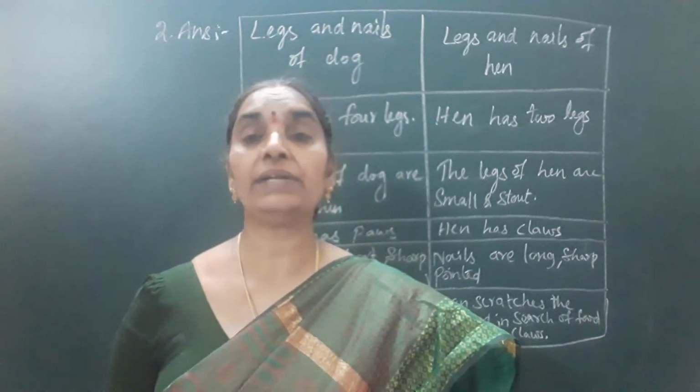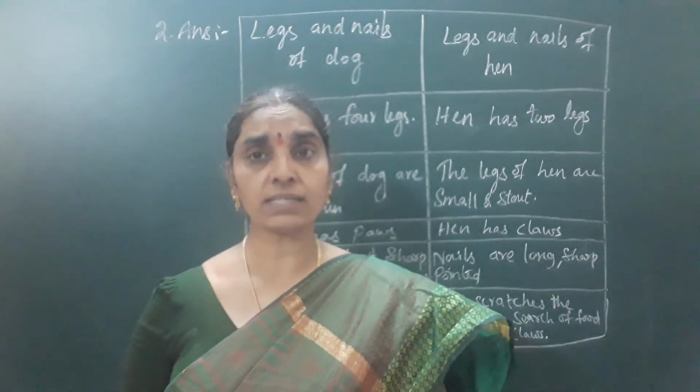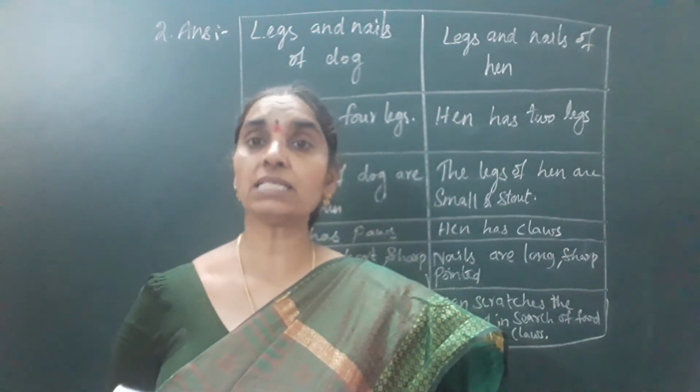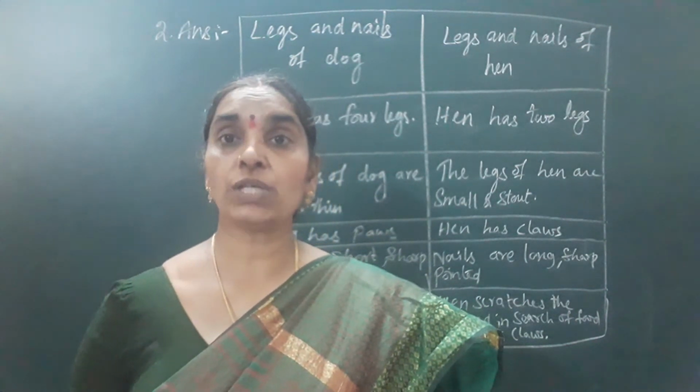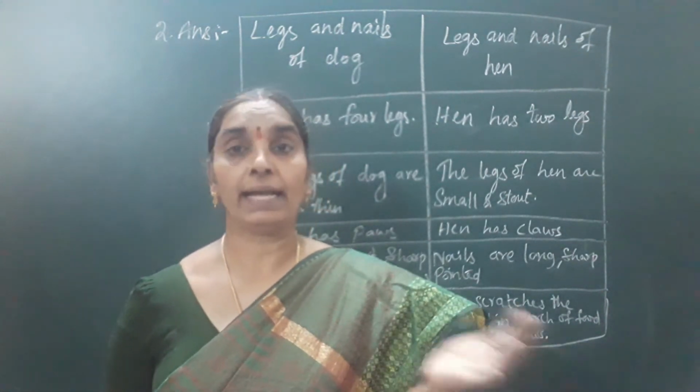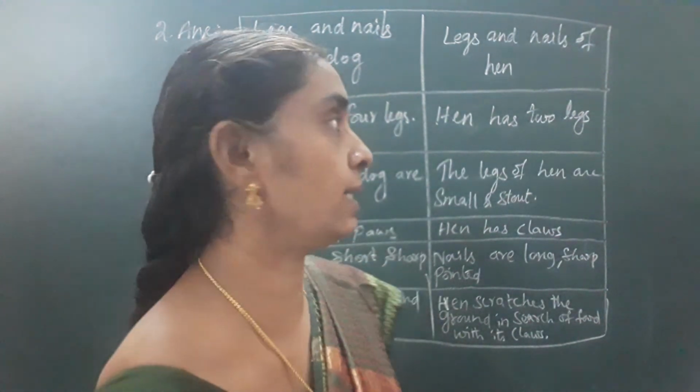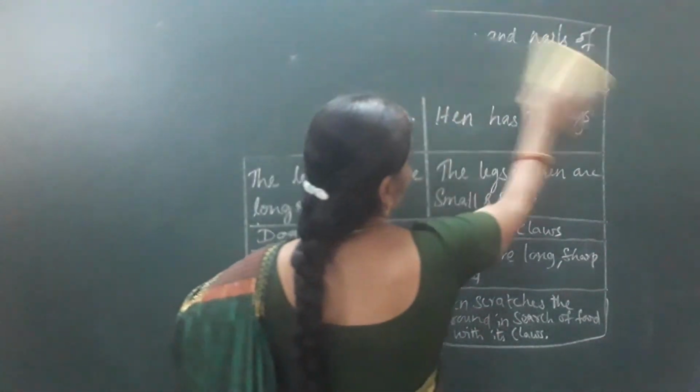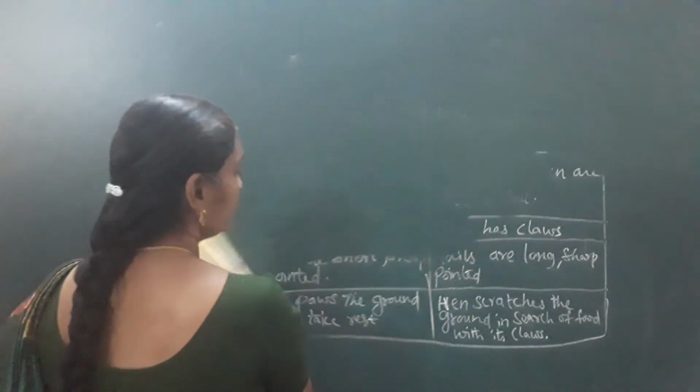Most of the food chains end with herbivores. Is the statement true? No, the statement is false. You know very well, the food chain starts with producers and ends in carnivores, isn't it? In the last class I told you, the food chain starts with producers and ends in carnivores. The given statement is wrong. Why? Because the food chain always starts with the producers and ends in carnivores.